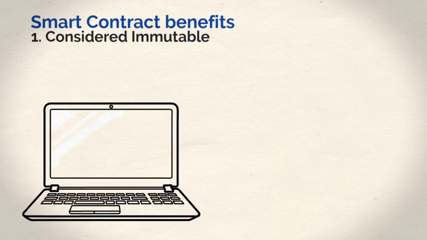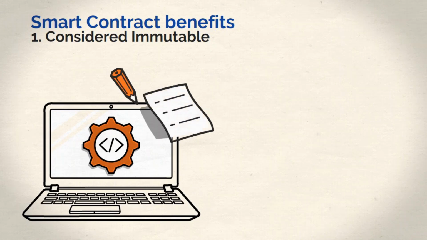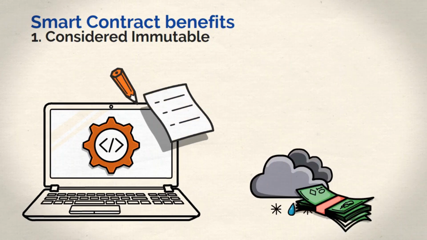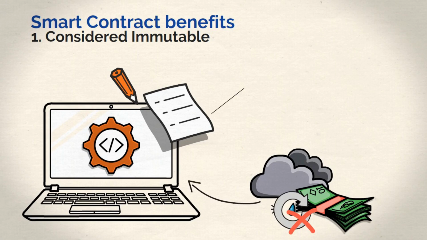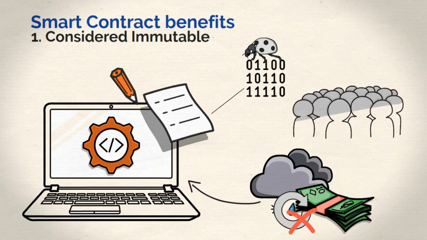Next, let's have a look at some key benefits of smart contracts that normal contracts don't offer. The first is that smart contracts are considered immutable. This means that they cannot be changed. Once the conditions of the smart contracts are set and deployed on the blockchain, they cannot be changed by anyone. Even if there is a bug or problem with a particular contract, the most that can be done is to urge people to avoid using it.